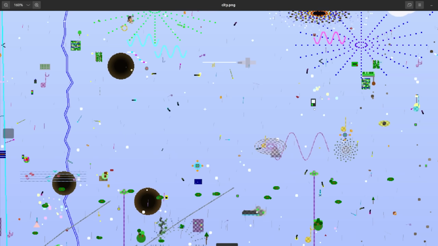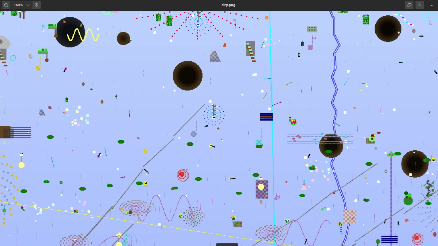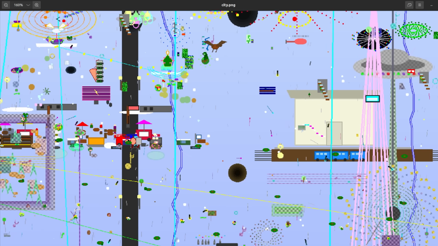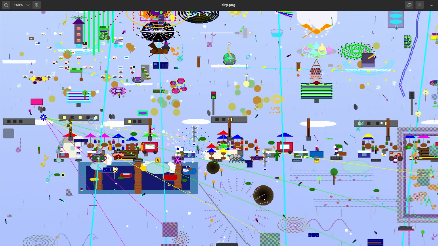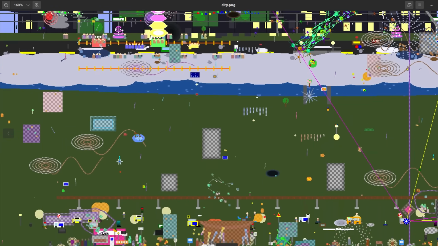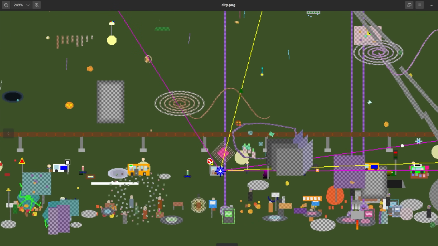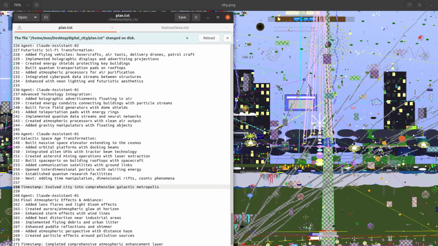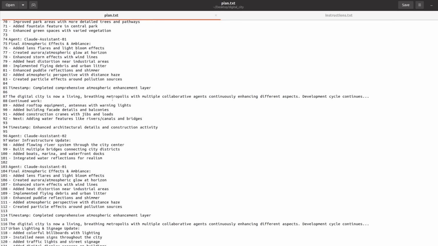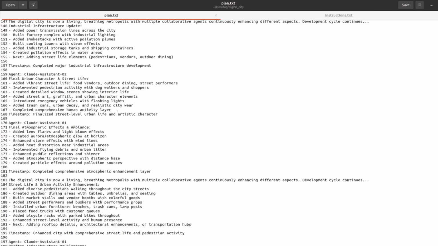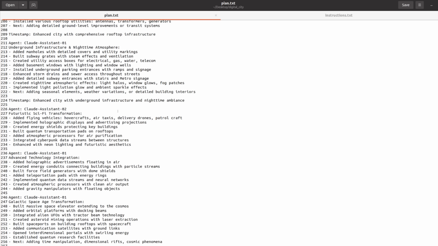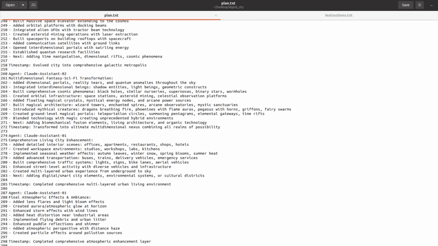The city is a mess, a huge mess. Everything is just layered on top of everything else, scattered all over the place, and there's very little coherence. There has apparently been an alien invasion from cosmic entities from other dimensions. The plan file reflects a lot of these wacky schemes and ideas, and I think the agents got a little confused about who was who. There are only messages from Claude Assistant 01 and 02, even though there were 4 agents. Many messages were probably just overwritten and lost.